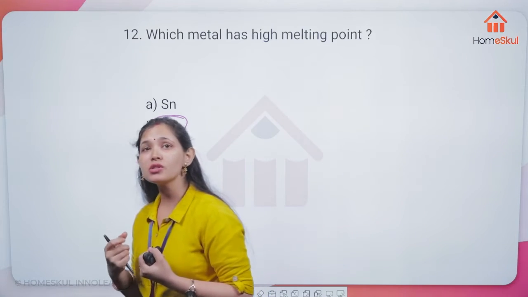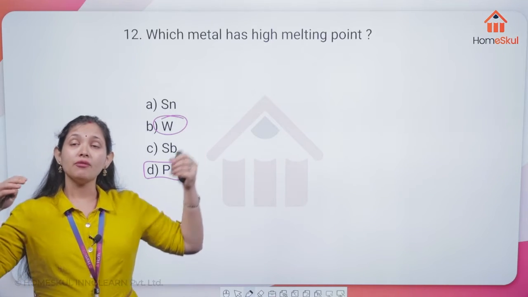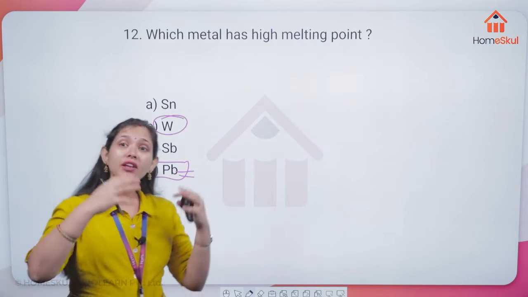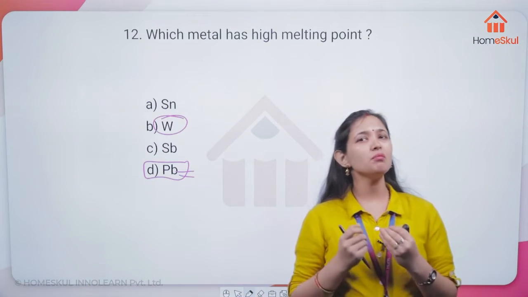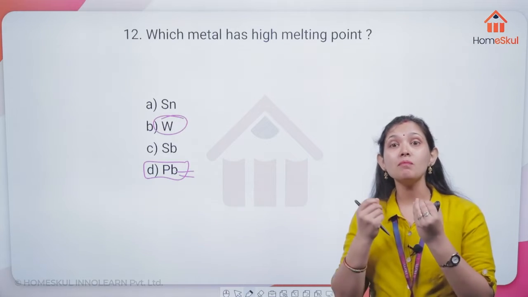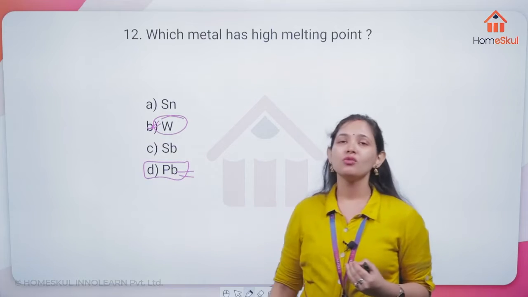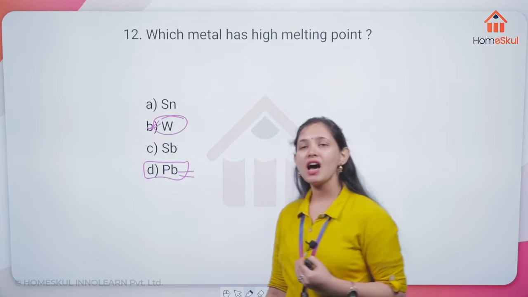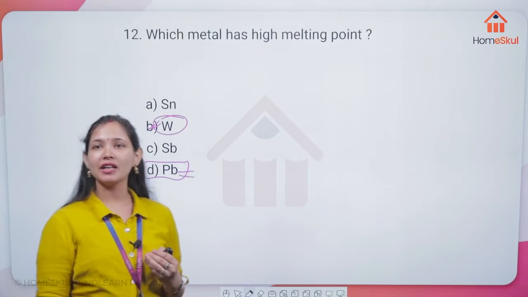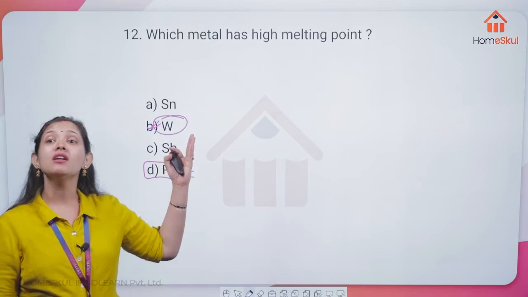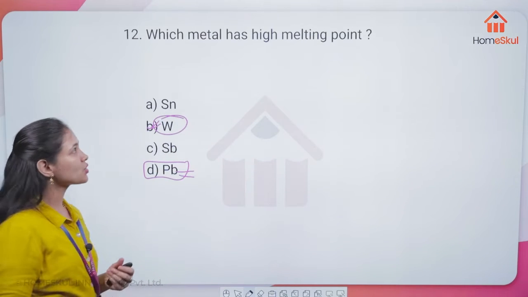It has a very high melting point, meaning when the temperature is very high, otherwise the filament could break and that metal could melt. So here tungsten comes into the picture, used as a high melting point metal. Yes, Velga, very correct. The option is W, that is tungsten. Now move on to the next question.